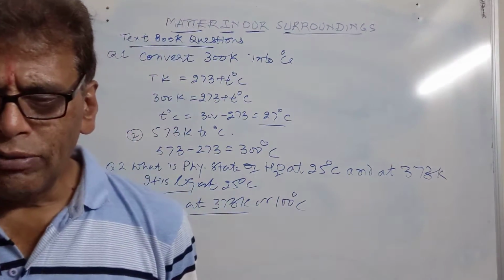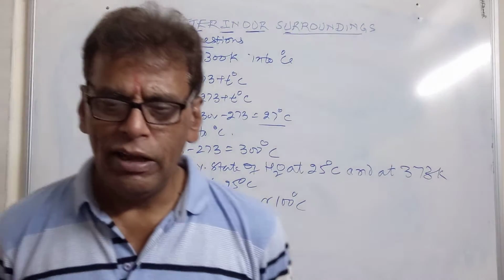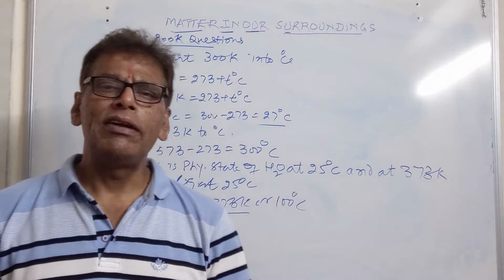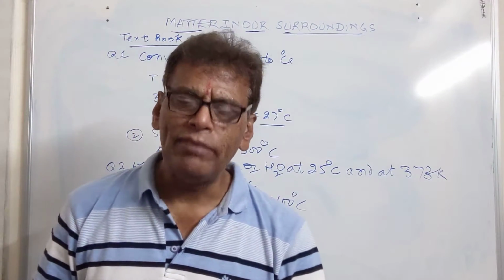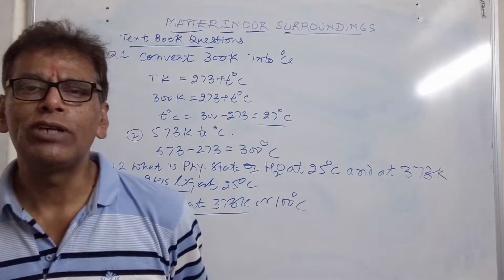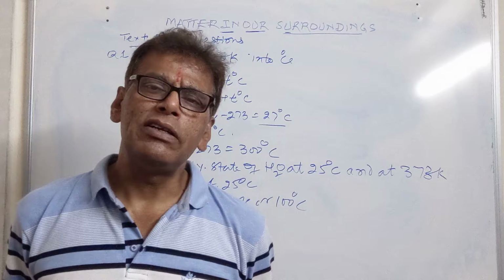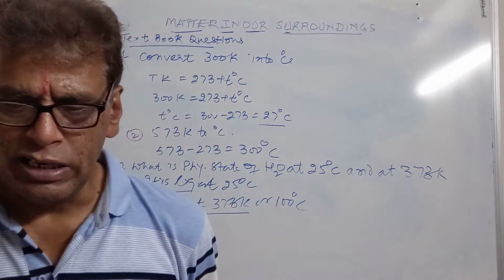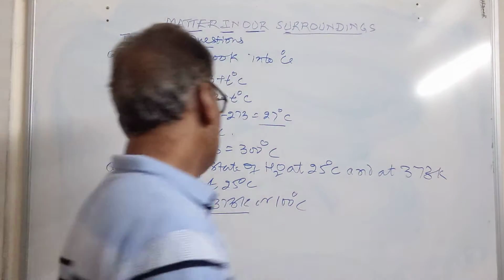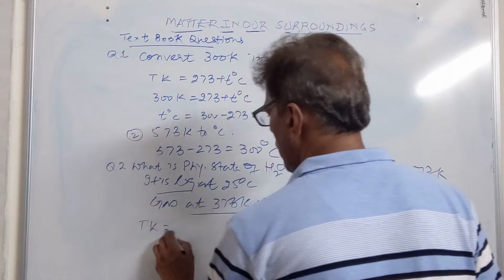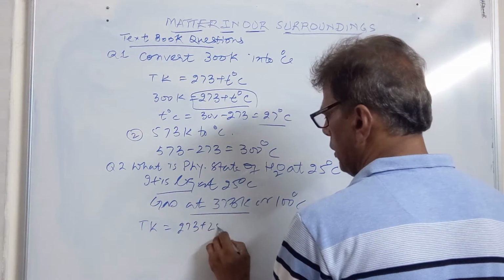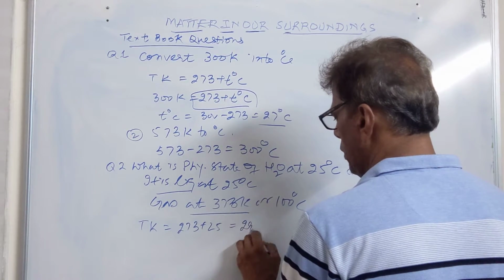Now, convert the following temperatures into Celsius scale. We have to convert 300 Kelvin into centigrade scale. So 300 minus 273, you will get 27 degrees centigrade. Similarly, 573 Kelvin into centigrade: minus 273, you will get 300 degrees centigrade. Then convert 25 degrees centigrade into Kelvin temperature. T Kelvin is 273 plus the centigrade temperature, 25 degrees centigrade. So it will be 298 Kelvin.